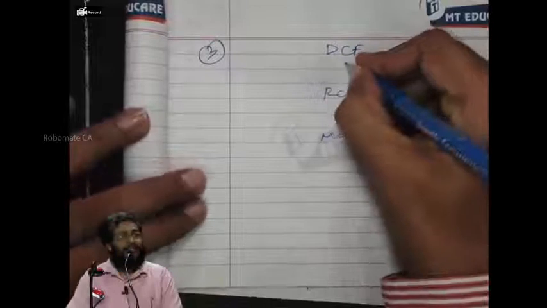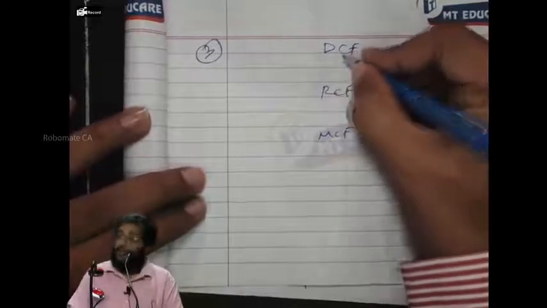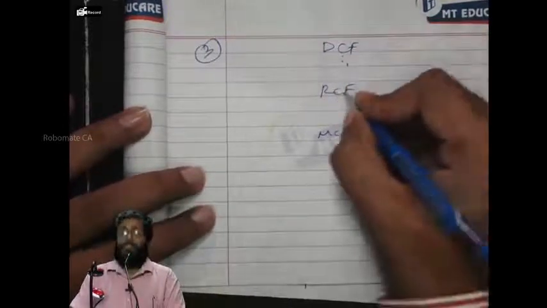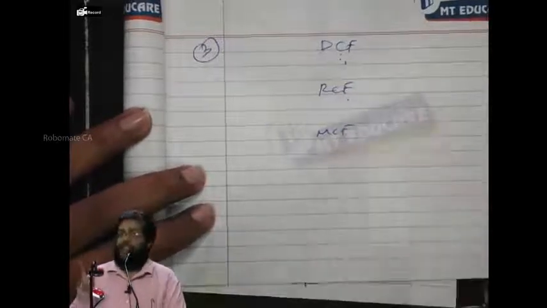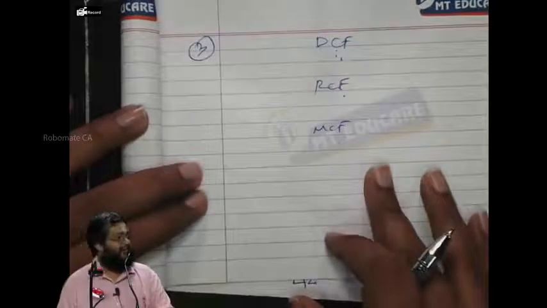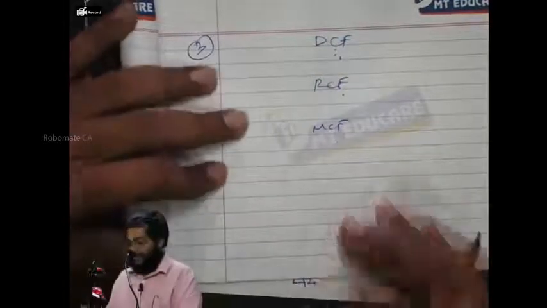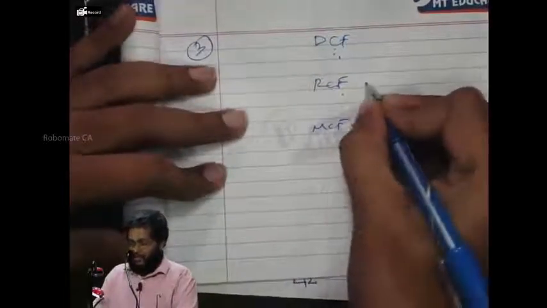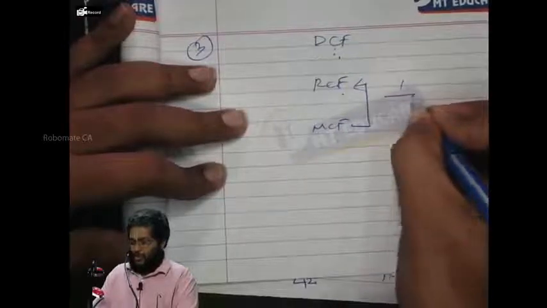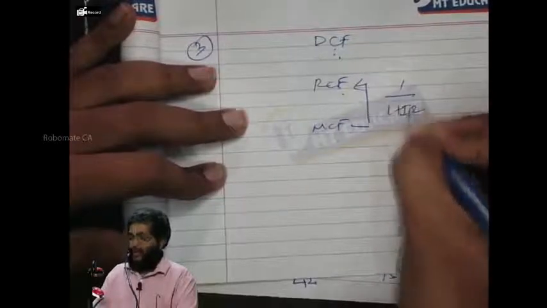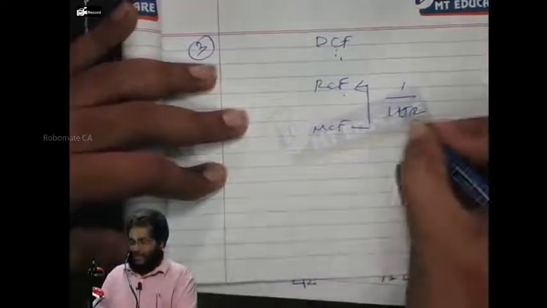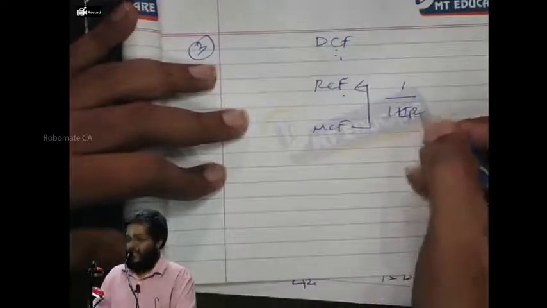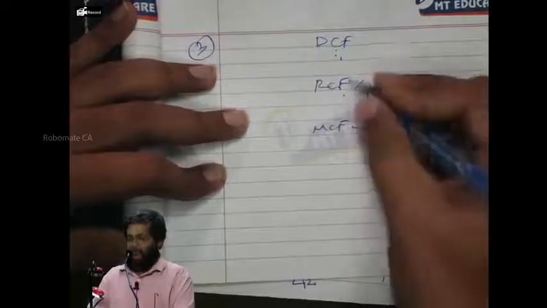Cash flow sans risk, sans inflation, or cash flow without risk, without inflation. Cash flow without inflation, with risk. Cash flow with risk, with inflation. Everybody, are you following or not? Very simple. Money cash flow, I discount using inflation rate. Discount factor is 1 by (1 plus r) power n. So 1 by (1 plus IR) means inflation rate. When I discount the money cash flow with the inflation rate...